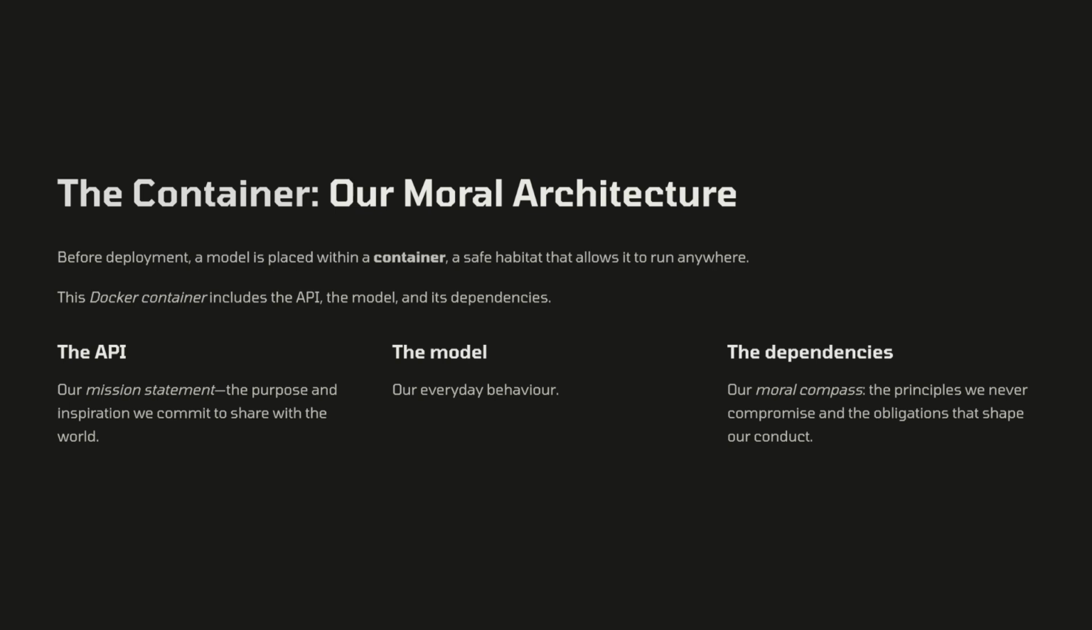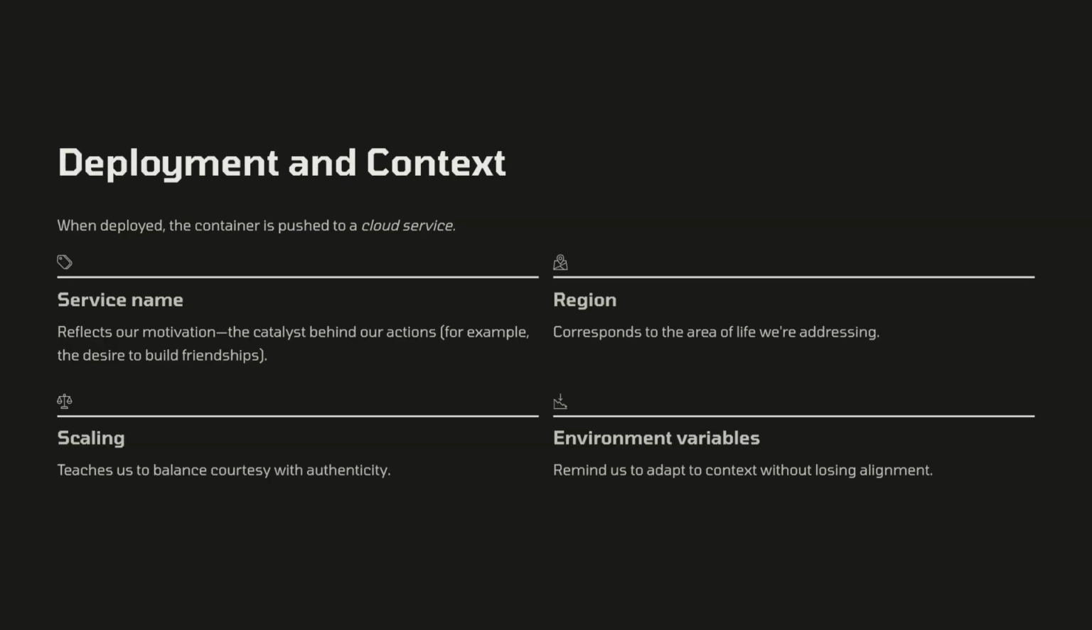The model is our everyday behavior. The dependencies are our moral compass, the principles we never compromise, and the obligations that shape our conduct. When deployed, the container is pushed to a cloud service. The service name reflects our motivation, the catalyst behind our actions, for example, the desire to build friendships. The region corresponds to the area of life we're addressing. Scaling teaches us to balance courtesy with authenticity. Environment variables remind us to adapt to context without losing alignment.